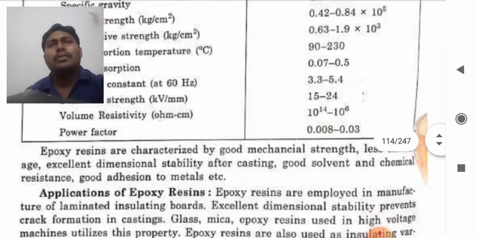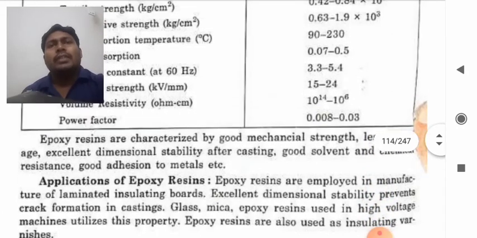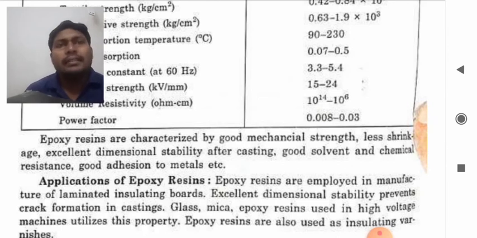These are the values. Now epoxy resins are characterized by good mechanical strength, less shrinkage, excellent dimensional stability after casting, good solvent and chemical resistance, and good adhesion to metal, etc.